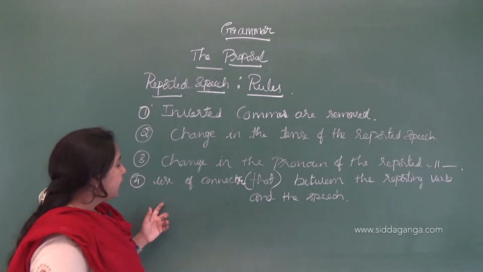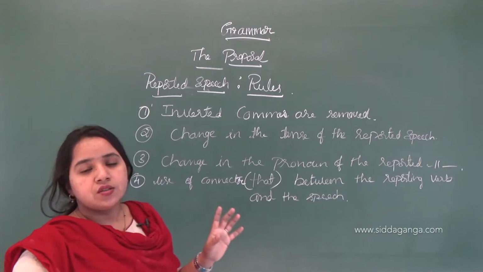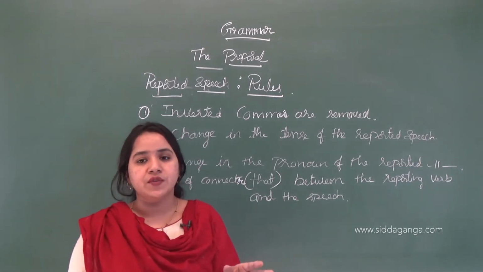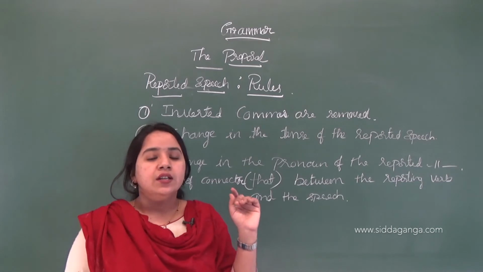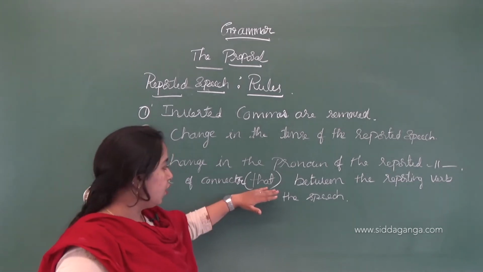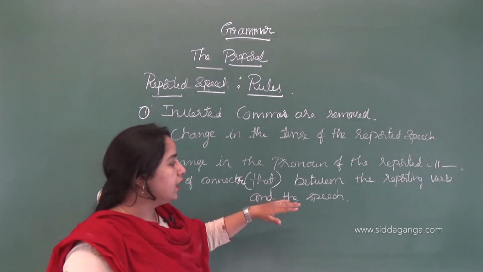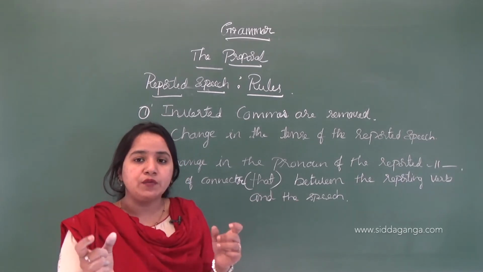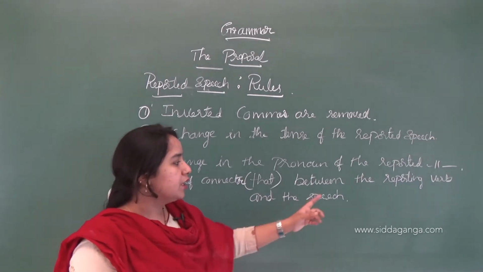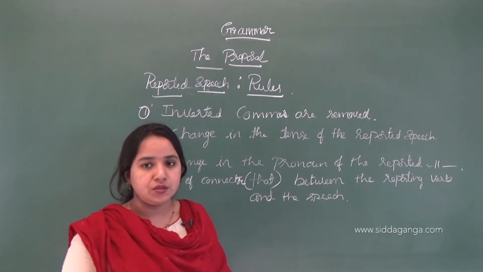Next is use of connector. When we change the sentence from direct into indirect, there is a connector called that, and it helps connect the reporting verb and the speech.